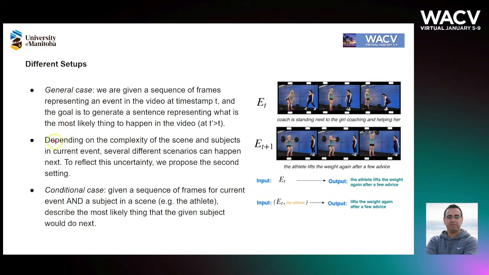However, sometimes, because of the complexity of the scene, the current event can be logically followed by various actions performed by different actors. So, to consider this uncertainty, we introduce the second case that we call the conditional case. In this case, we are given the sequence of frames for the current event as well as the subject for whom we would like to predict the next action.